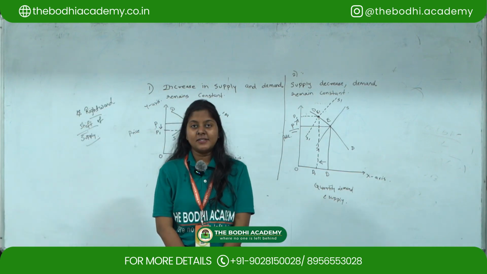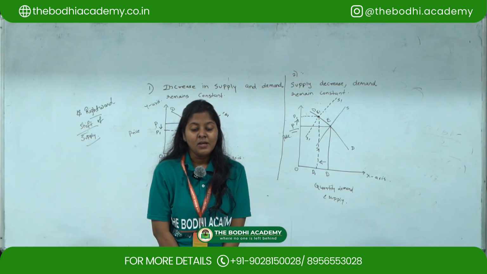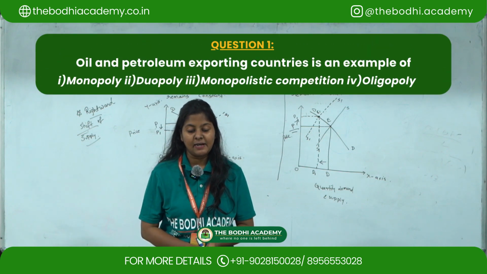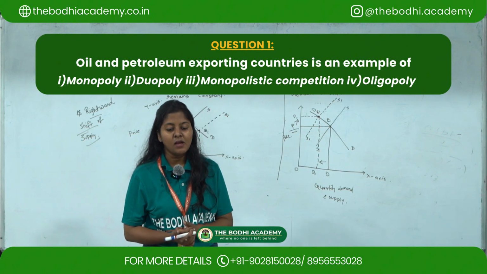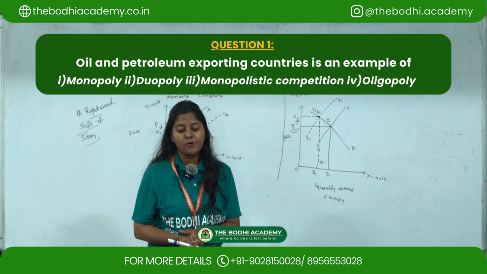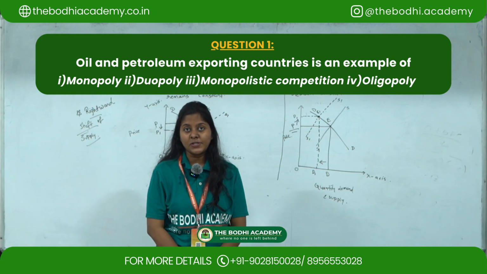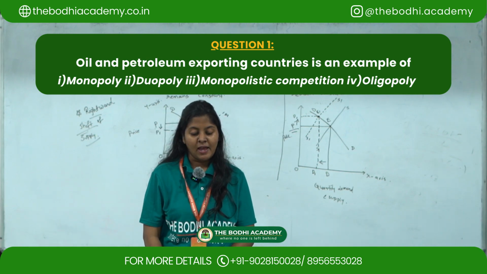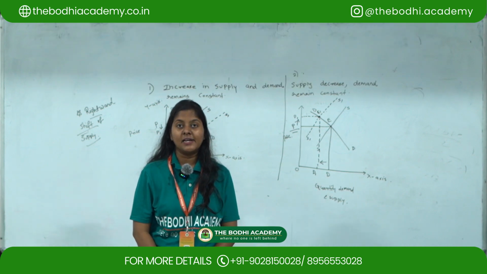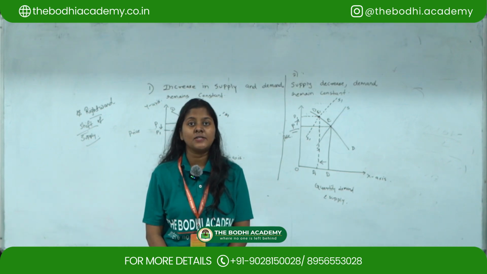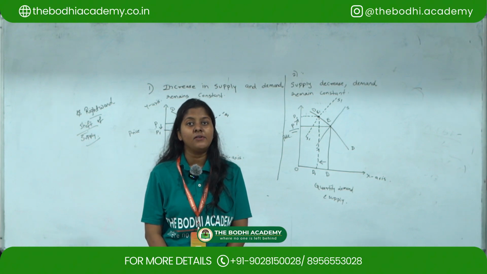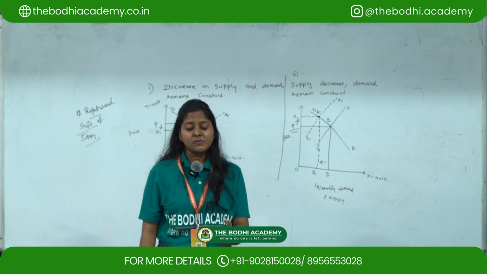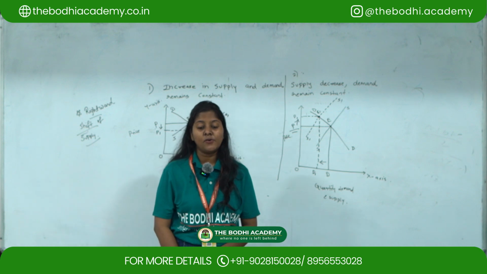Okay, so let's start with the MCQ questions now. The first MCQ is: oil and petroleum exporting countries is an example of. Earlier we have seen these examples of oil and petroleum countries. Options are given: first is monopoly, second duopoly, third monopolistic competition, and fourth oligopoly. The correct option is the fourth one, oligopoly, because in oligopoly we have learned that there are few sellers and a large number of buyers. So oil and petroleum is the best example of oligopoly.